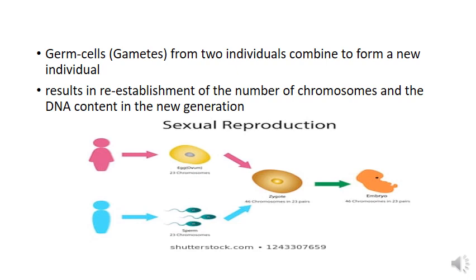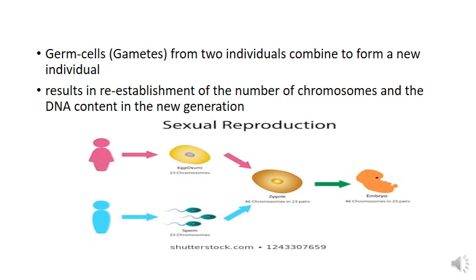We have already said that the gametes or the germ cells fuse to form a new individual. So you know regarding the chromosome numbers. What is the chromosome number in a human? The chromosome number in a human cell is 46.